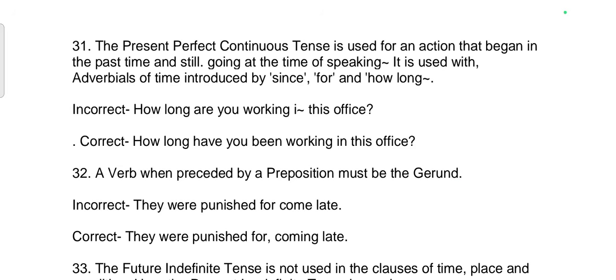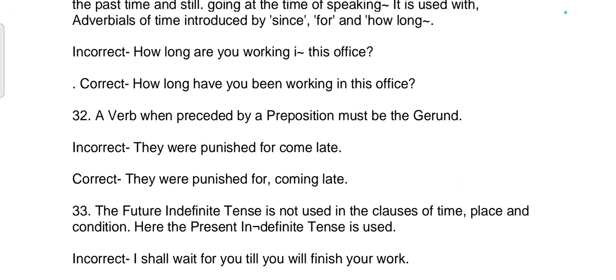31st rule. The present perfect continuous tense is used for an action that began in the past and is still going on at the time of speaking. It is used with adverbials of time introduced by since, for, and how long. Incorrect: How long are you working in this office? Correct sentence: How long have you been working in this office?